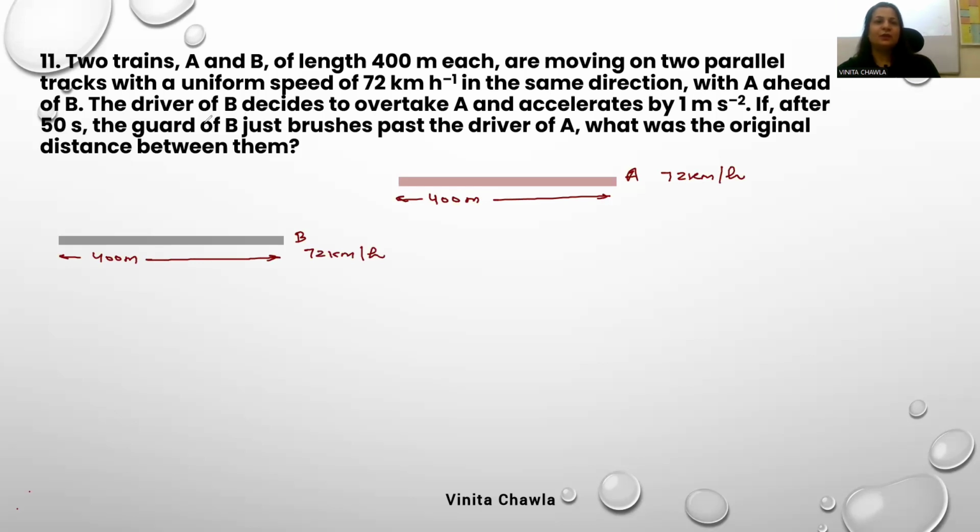With A ahead of B, the driver of B decides to overtake A and accelerates by 1 meter per second square. If after 50 seconds the guard of B just brushes past the driver of A, what was the original distance between them?